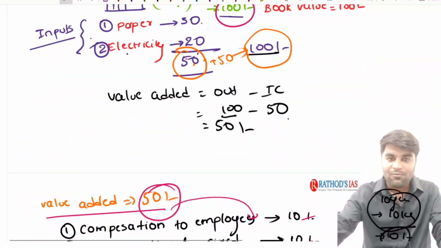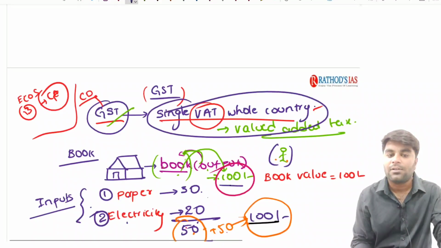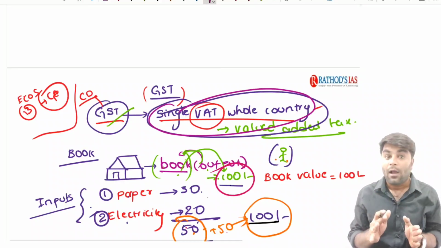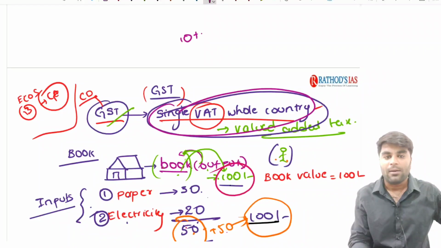Right? So that's the reason why we broadly say the GST is considered as a single VAT for the whole country. It is considered as a single VAT for the whole country. Guys, I hope you clearly understood how the VAT is working. See, our book came into the slab of 10%.